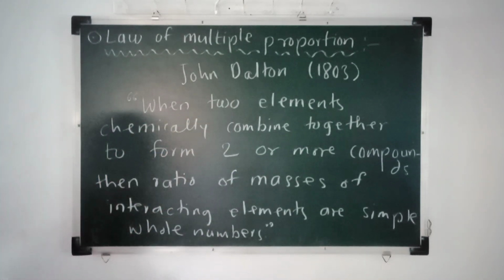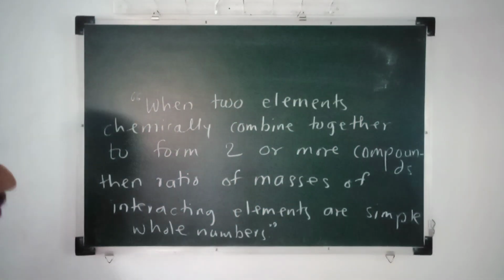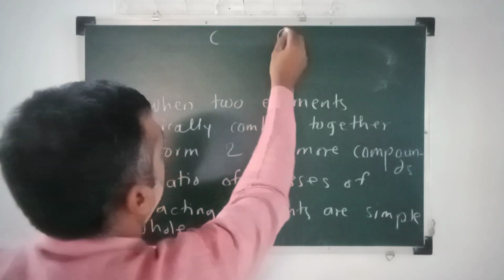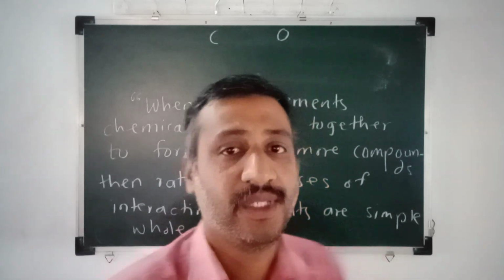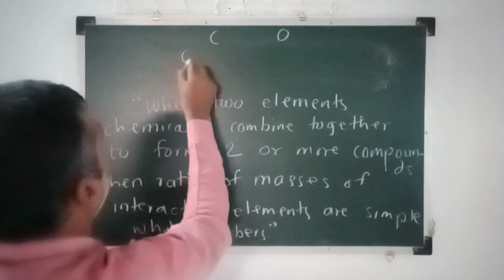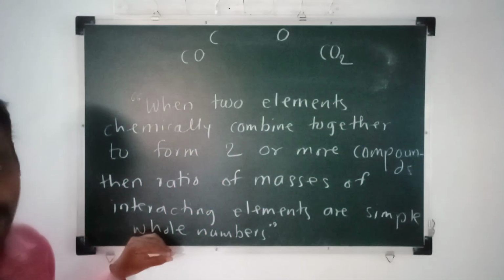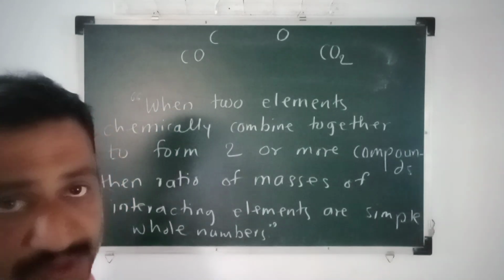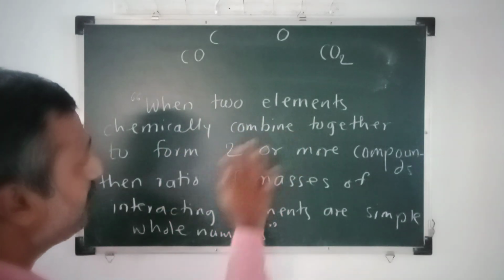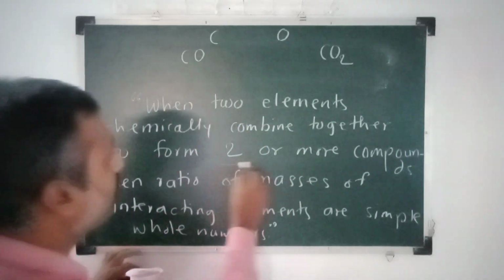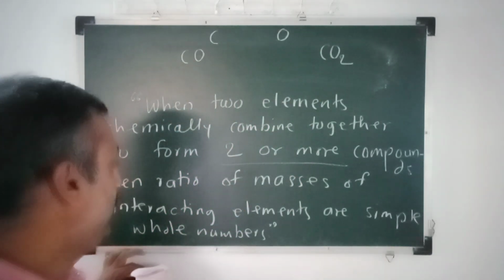When two elements chemically combine together, let's have a simple example. The first element is carbon and the other element is oxygen. What will happen if carbon and oxygen combine chemically? There will be a formation of carbon monoxide, and another possibility is the formation of carbon dioxide. These two chemical compounds can be formed. Now what this law states: when two elements chemically combine together to form two or more compounds, in this case we are getting two compounds, carbon monoxide and carbon dioxide.